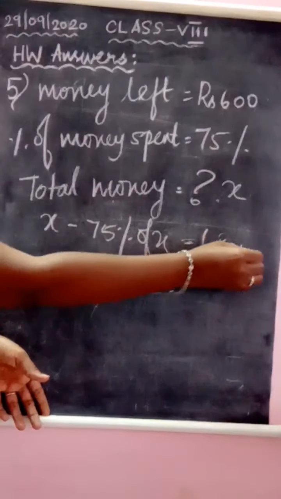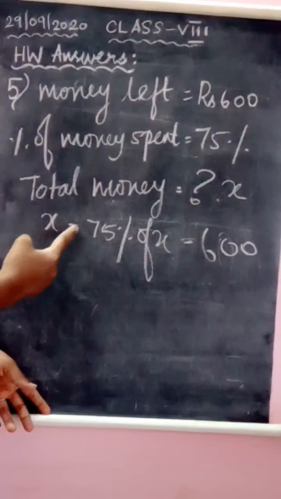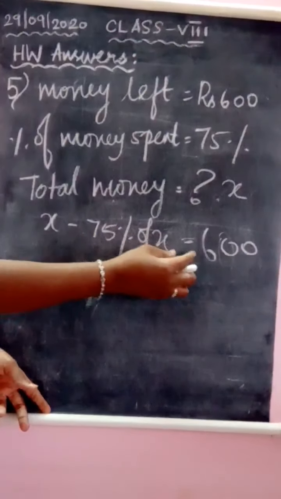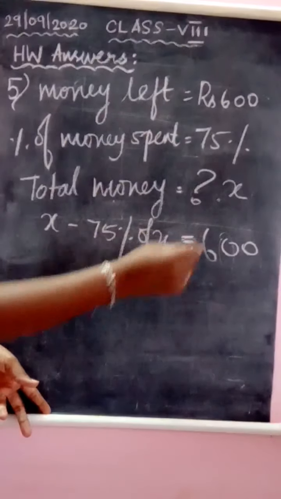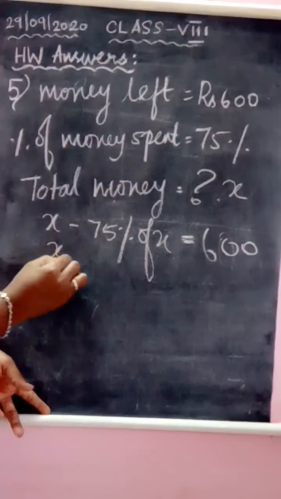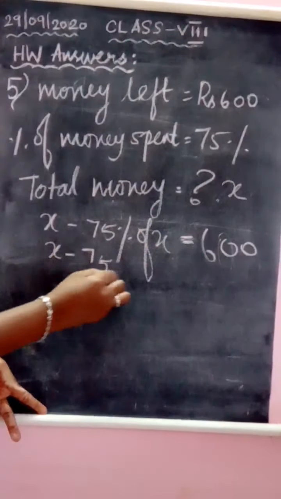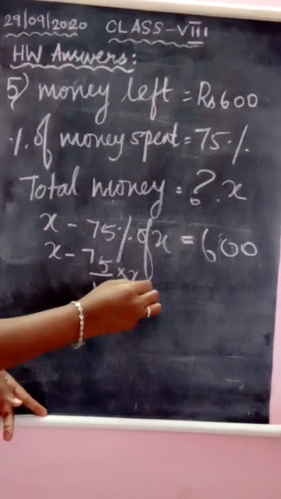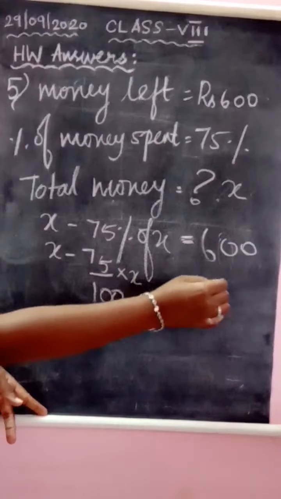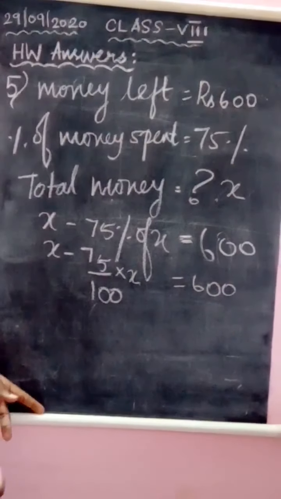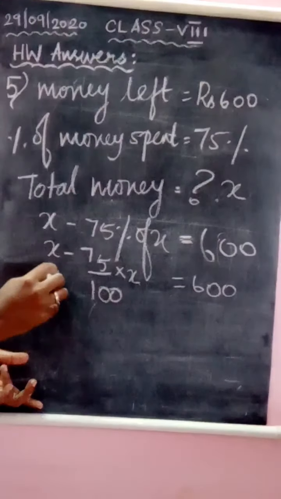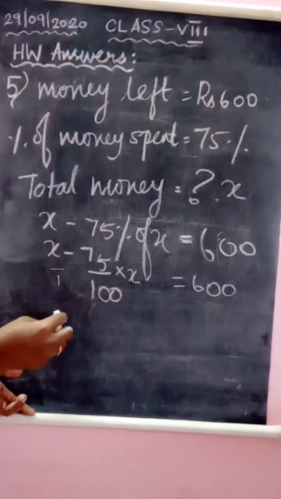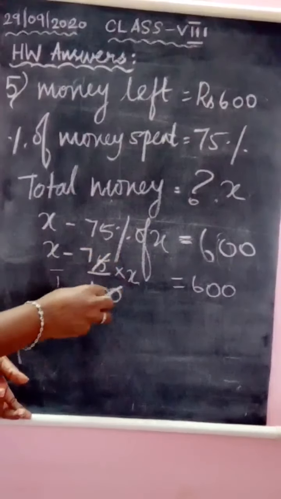Okay. Is it clear? So X, that is total money, minus 75% of X. Spending 75% of the total money, she is having remaining as 600. So now let us have this as X minus 75 by 100 into X, equal to 600. Next, you can take LCM for X, and here it is 1. Or else you can directly cancel like this.